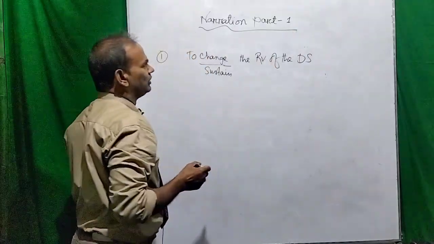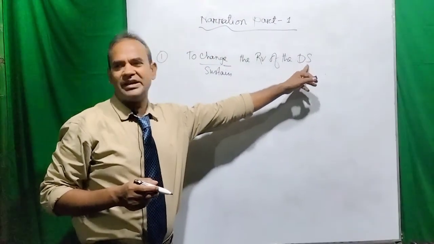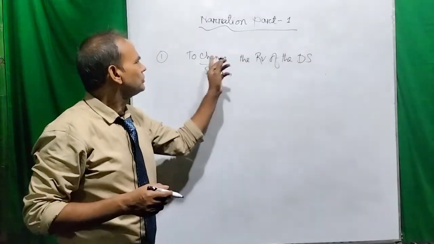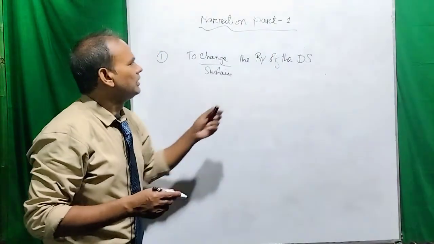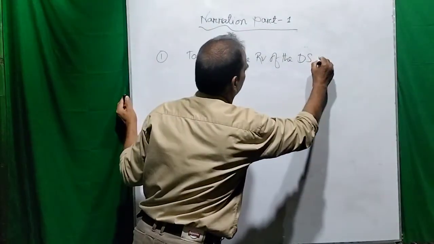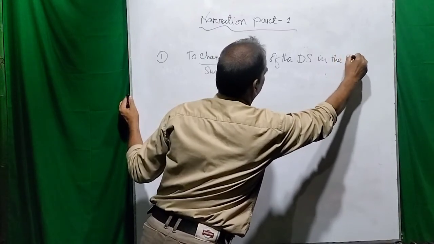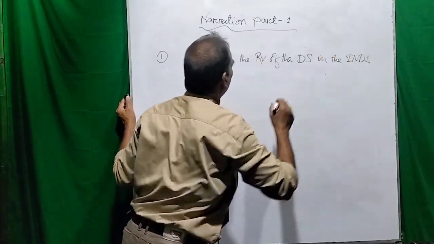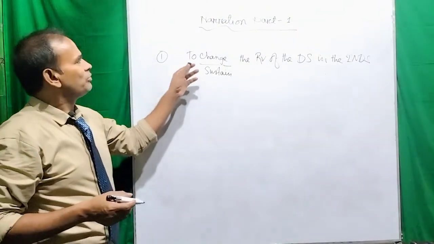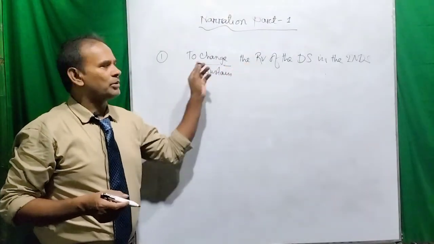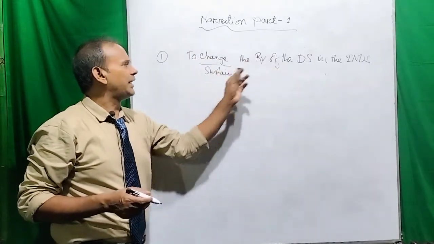The abbreviation DS means the direct speech. Dear viewers, this is the first action of changing the narration. You have to change the RP or you have to sustain it.